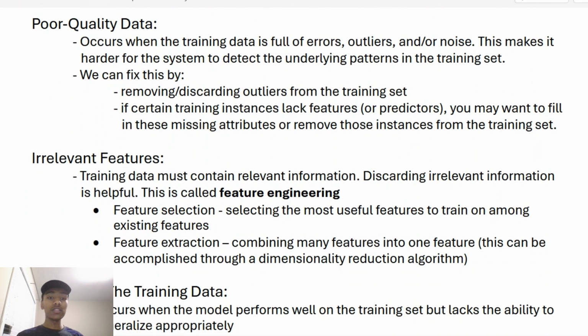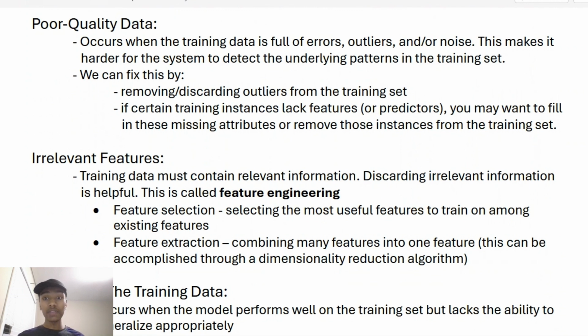The next thing that we need to understand is poor quality data. Poor quality data occurs when the training set is full of errors, outliers, and/or noise. We talked about sampling noise there. Again, the system has to be able to detect underlying patterns in the training set. This is particularly true when it comes to model-based learning. We talk about instance-based learning and model-based learning. This is particularly true for model-based learning when we're trying to detect particular patterns in the training set. How can we fix this?